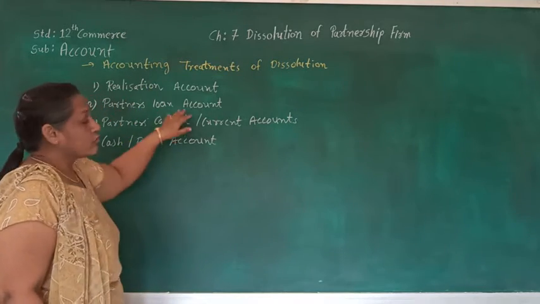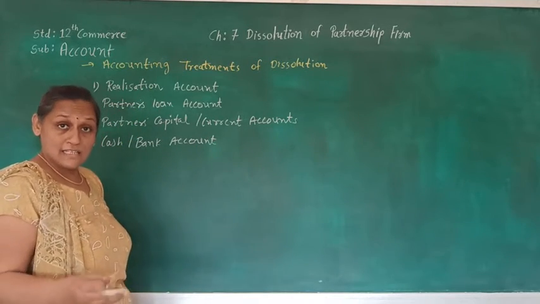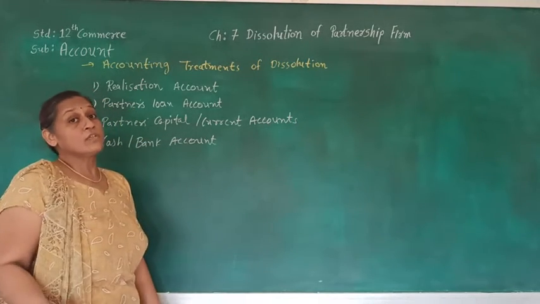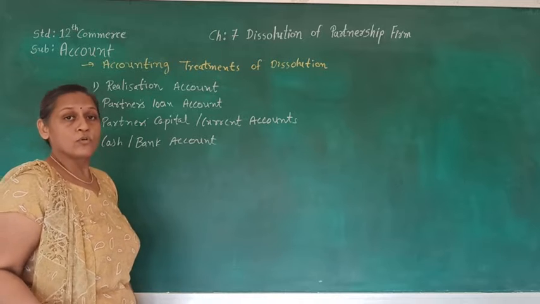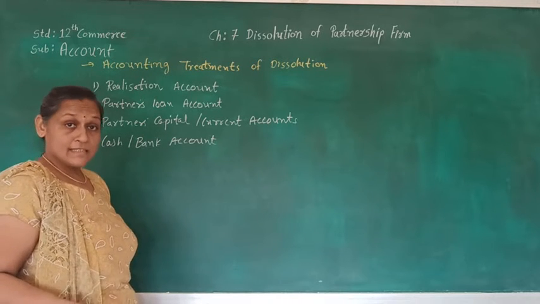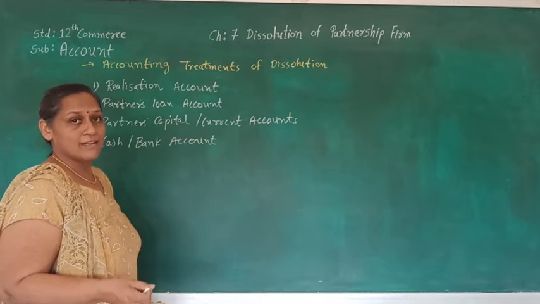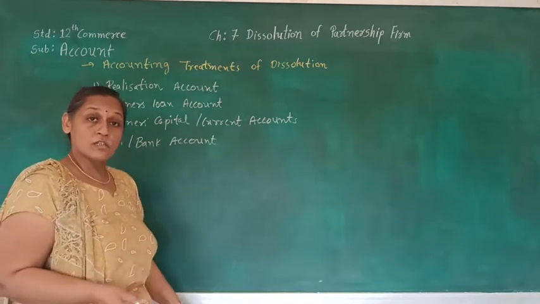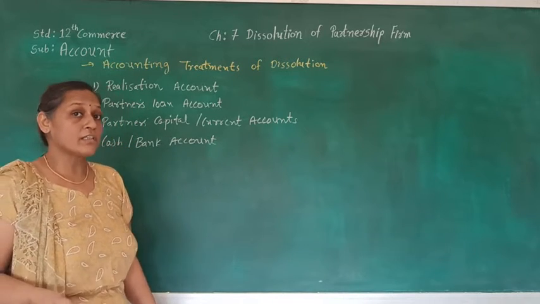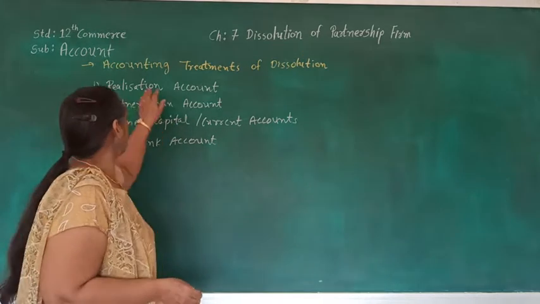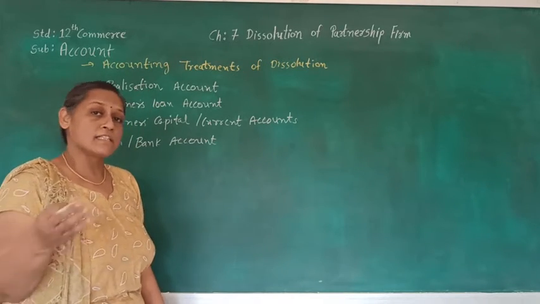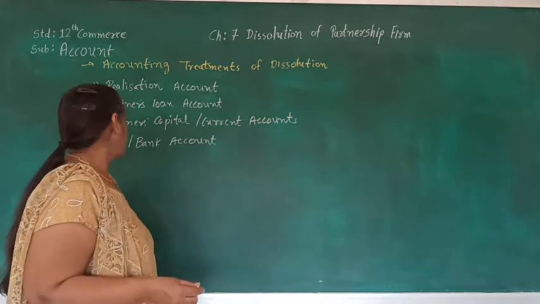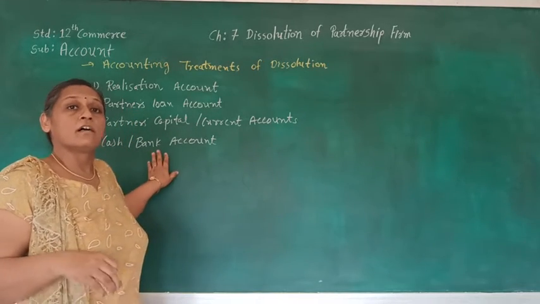So here we prepare the realization account, then the partner's loan account, and if any surplus is there, we pay that loan to the partner. The partners' capital accounts we also prepare, and whatever remaining profit or loss of the realization account is there is carried forward to the partners' capital or current accounts. And when all the cash is